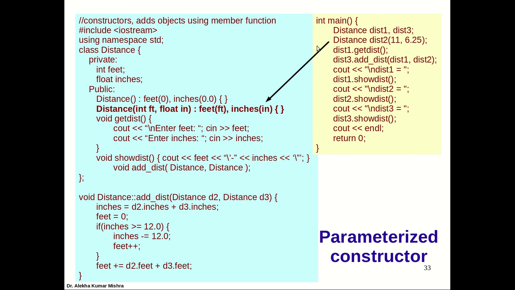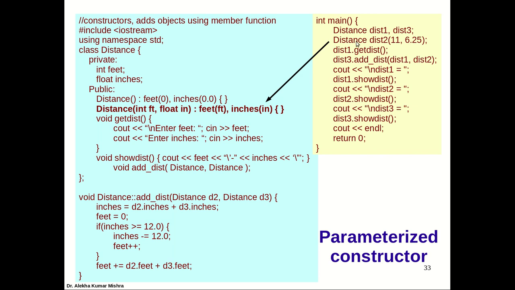This object creation invokes the parameterized constructor. The compiler always matches with the way we declare the object creation. For the first line, dist1 and dist3 are going to be initialized through the default constructor, which initializes fit to 0 and inches to 0.0, since we have already defined the default constructor.